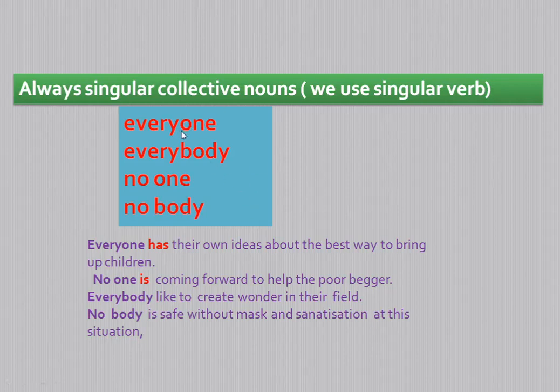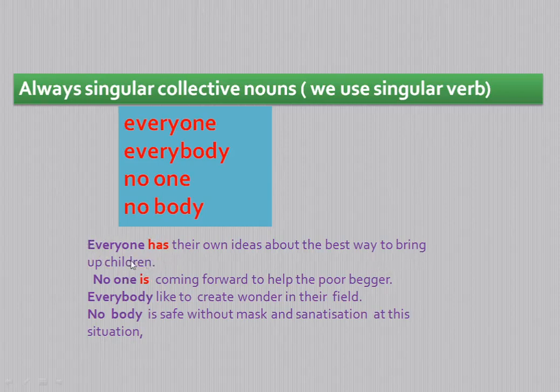You see, when everyone, everybody, no one, nobody is used as a subject, then this subject will act as a singular noun or the singular subject. Let us go through the example. Everyone has their own ideas about the best way to bring up children.